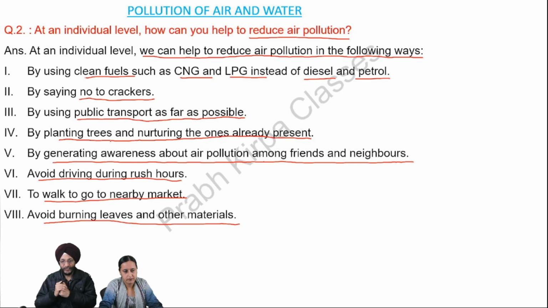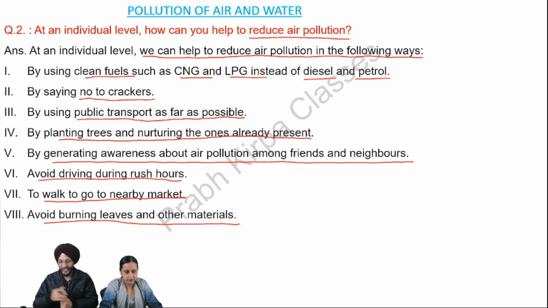One important factor which we can do is generating awareness about air pollution. We should discuss the harmful effects of air pollution among our friends, neighbors, and relatives, and they should be made aware that we should take steps to reduce air pollution. We also know that when there is a rush in the market or bazaar, we should not move out, and we should drive only when the rush hours are off.